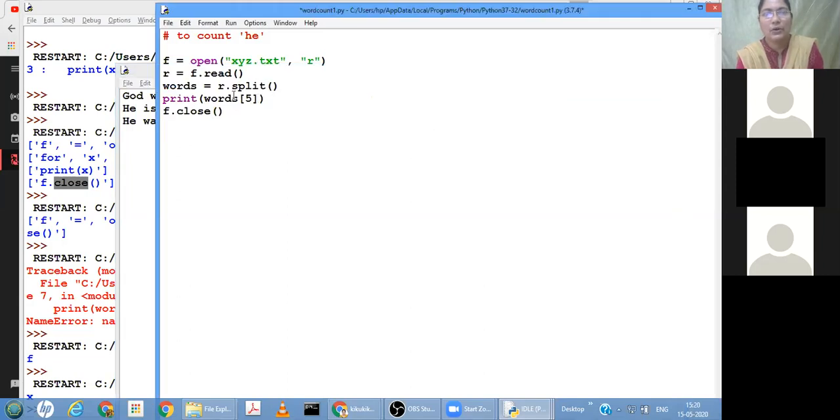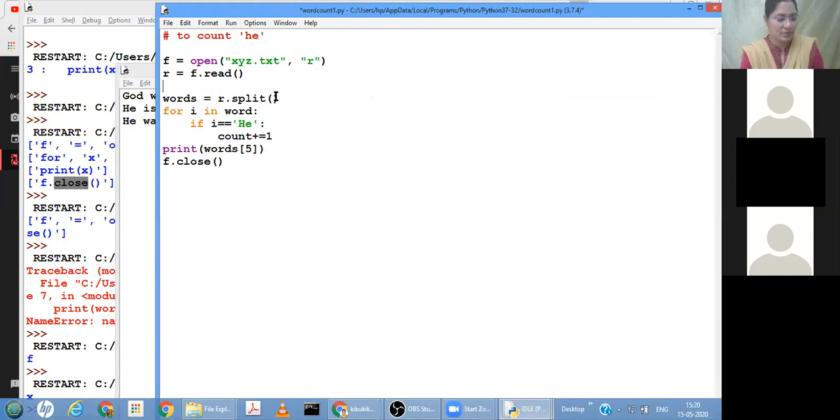Okay, so now after splitting, take a loop for i in words. Okay, so if i equal to he, then count. So what is the initial count here? Count initially is 0 before entering into the for loop.